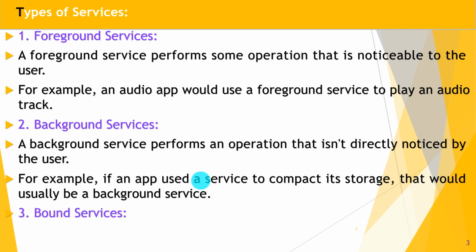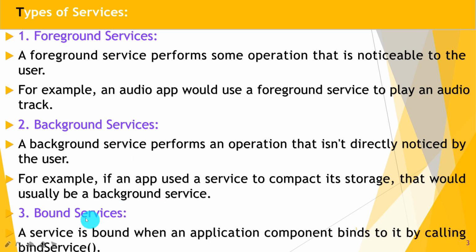Great. The third type of service is the bound service. A service is bound when an application component binds to it by calling bindService. The bindService is a method.